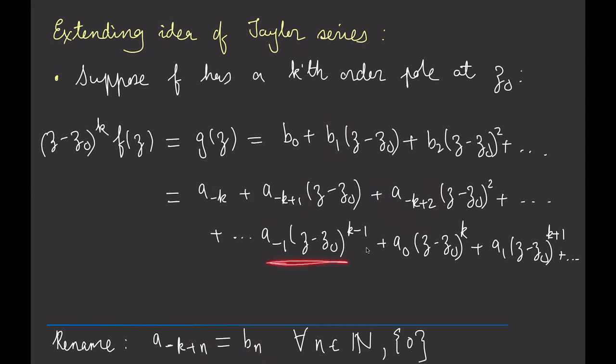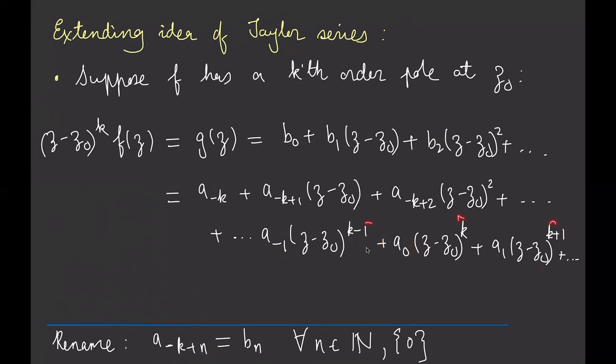Then when I'm looking at the k minus first power, I'm going to get a negative 1. Why is that? Well, b2 is the second power, so bn is going to be the coefficient of the power n. So if I take n equals k minus 1 here, that's going to give me my coefficient of (z - z0)^(k-1). But if I put k minus 1 in the subscript, what I'm going to get is minus 1. And then I'm going to get a0 and a1 and so on.